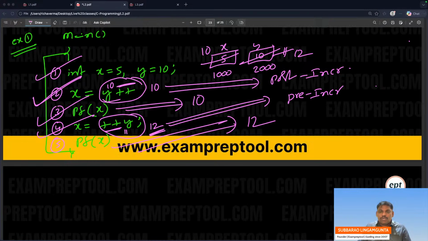Let me know how many people wrote 10, 12. Everyone, perfect. First use, then increment. I will give a good example also. Post means postpone. Post incrementation means postpone. It will not be done now; it will be done afterwards. Pre means immediately done.